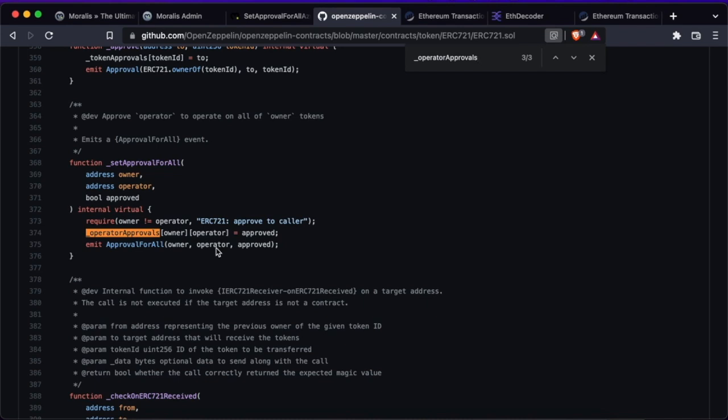Approvals are just mappings, either at the token level or the owner level, that whitelist an address as an operator. Approvals are standard functions that allow us to have non-custodial exchanges and many functionalities that we take for granted in both the DeFi and the NFT space. So this is standard. This is the way that things work.